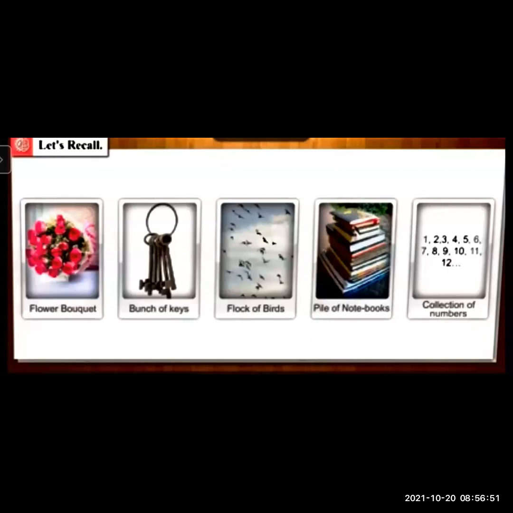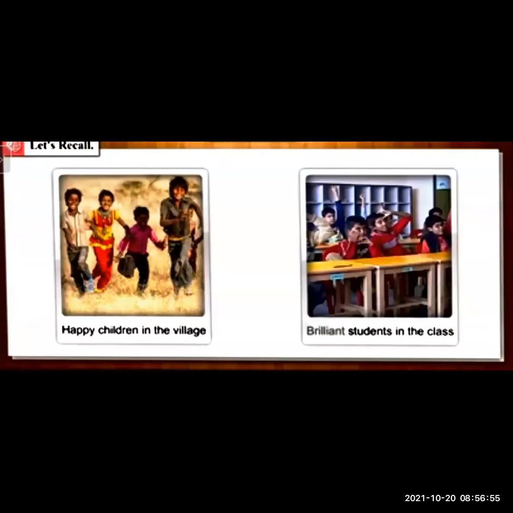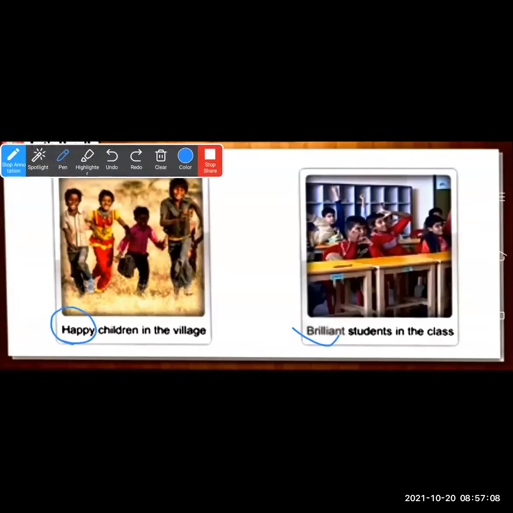Let's see some examples. Now students, we will take another example. Happy children in the village, brilliant students in the class. In both the examples, you can see the word happy and the word brilliant.